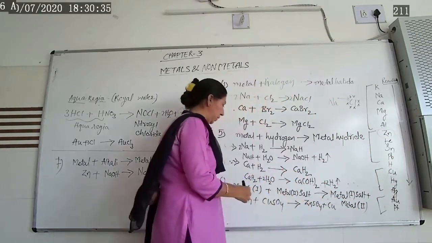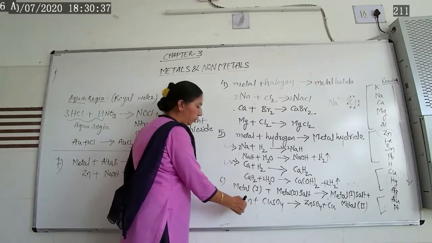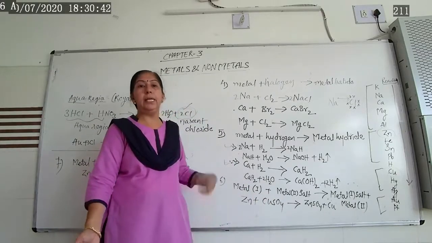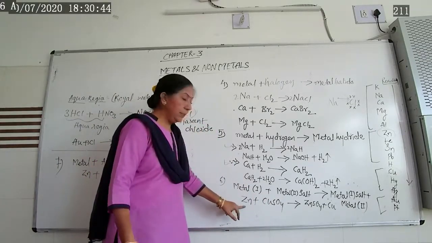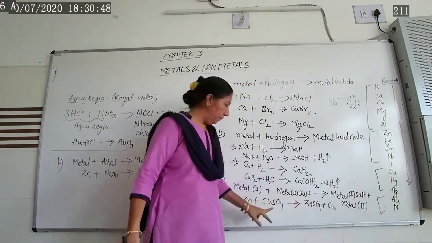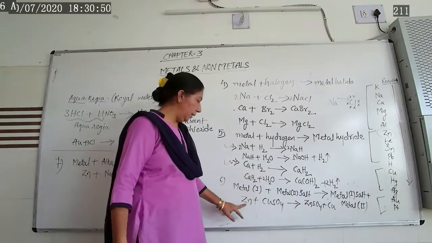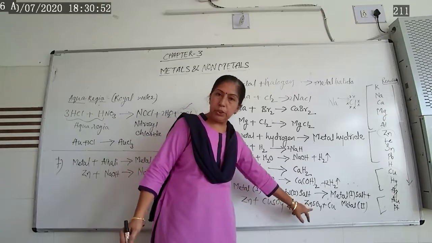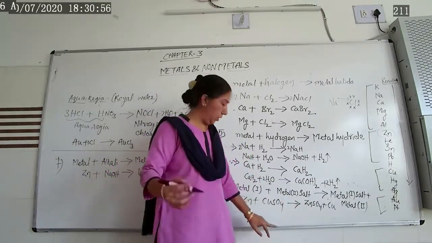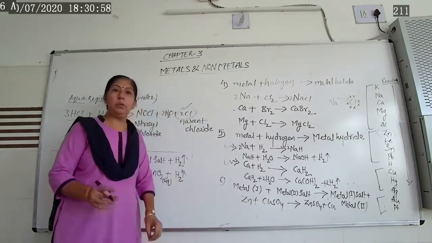That's why this reaction takes place. So I have taken zinc, the more reactive metal, and copper sulfate, where copper is less reactive than zinc. Copper gets displaced from the copper sulfate solution, and zinc takes its position. Such a reaction is known as a displacement reaction. So zinc reacts with copper sulfate.